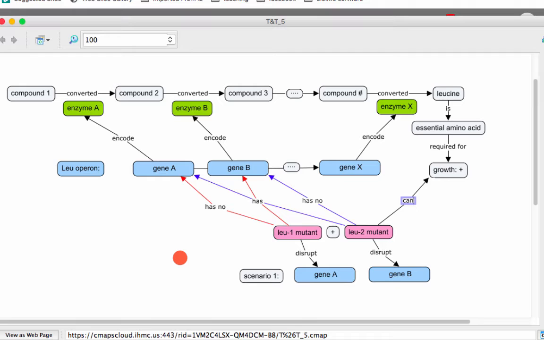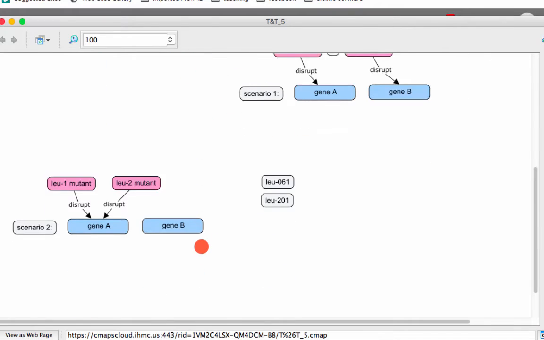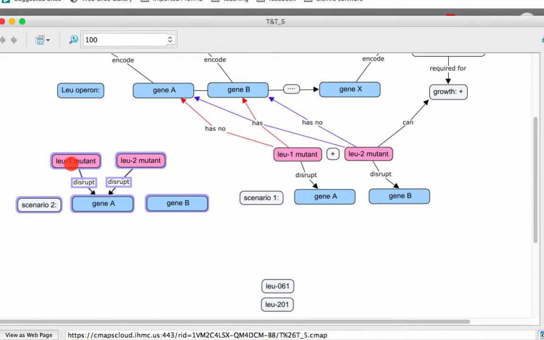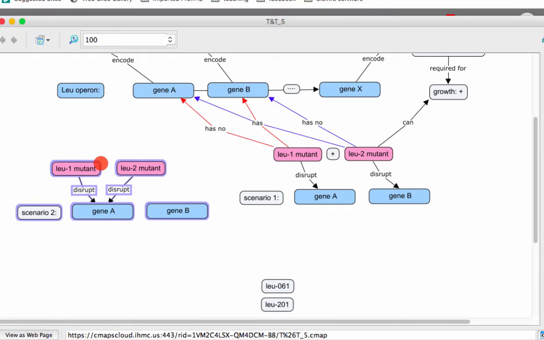So now we're going to look at a second scenario where these 2 mutations disrupt the same gene. Over here, both mutant 1 and mutant 2 disrupt the same gene, gene A. So if I draw the connection here, mutant 1 should have no gene A, and mutant 2, because it disrupts the same gene, also has no gene A.